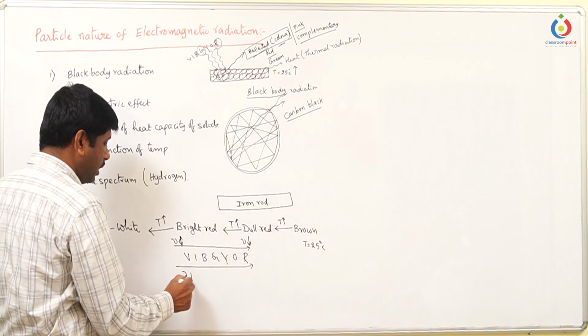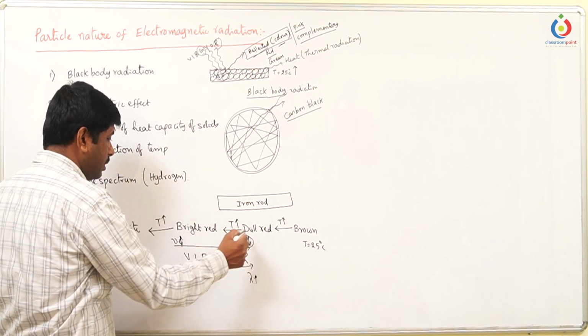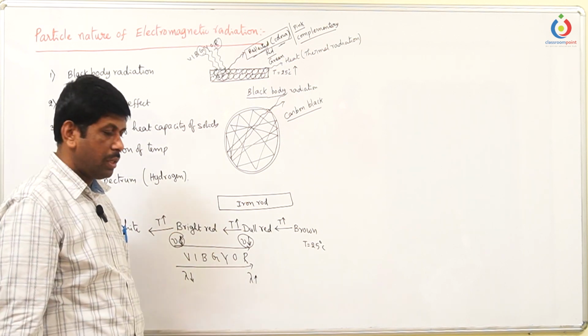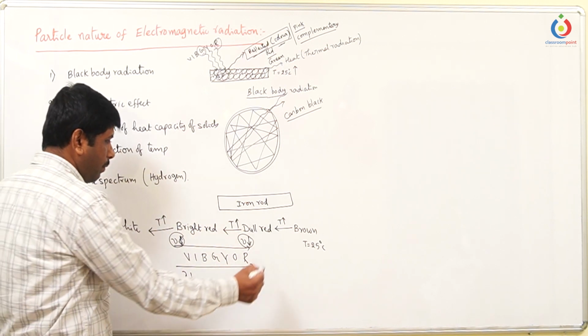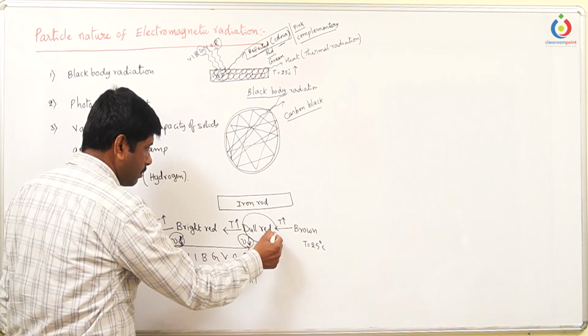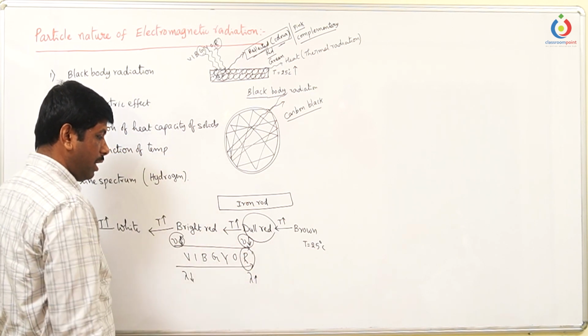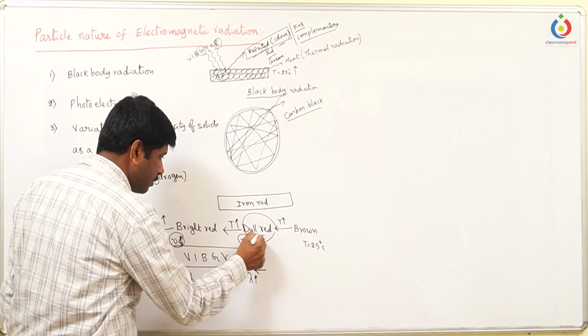Here wavelength is very low, here wavelength is very high. When frequency is high, it is a higher energy radiation, and lower frequency means lesser energy radiation. So which color is initially observed after heating? Initially it looks red. Which part of the red? The starting part of the red. That's why it looks dull red.